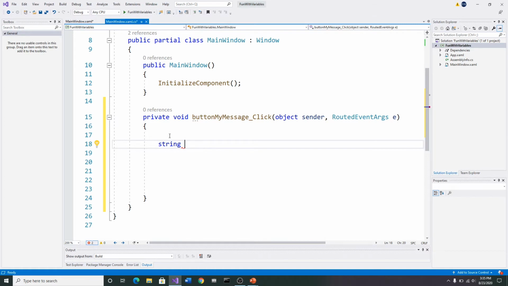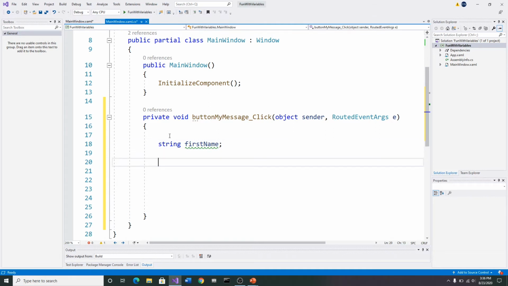So here we put string, and I'm going to put first name. First name, okay? And now I'm going to put a semicolon. Every time I tell the computer something, I need to have some punctuation to end it, to let it know that I'm finished typing in that statement. A semicolon is what we use in C# to do that.